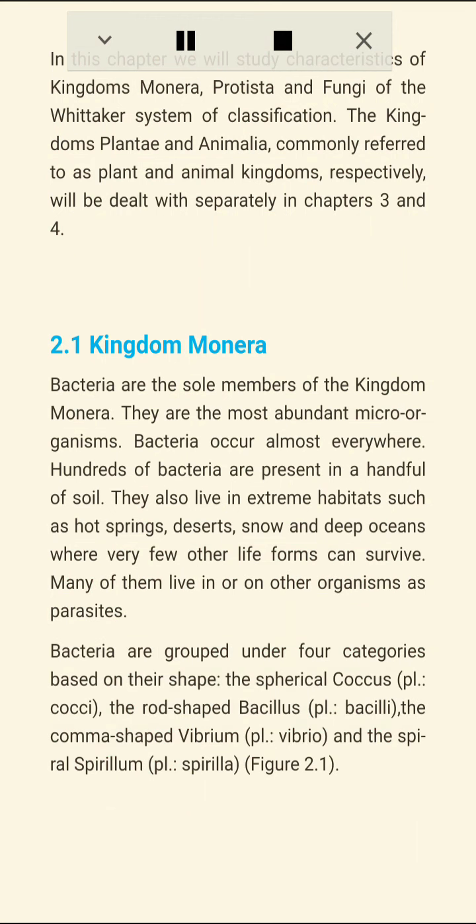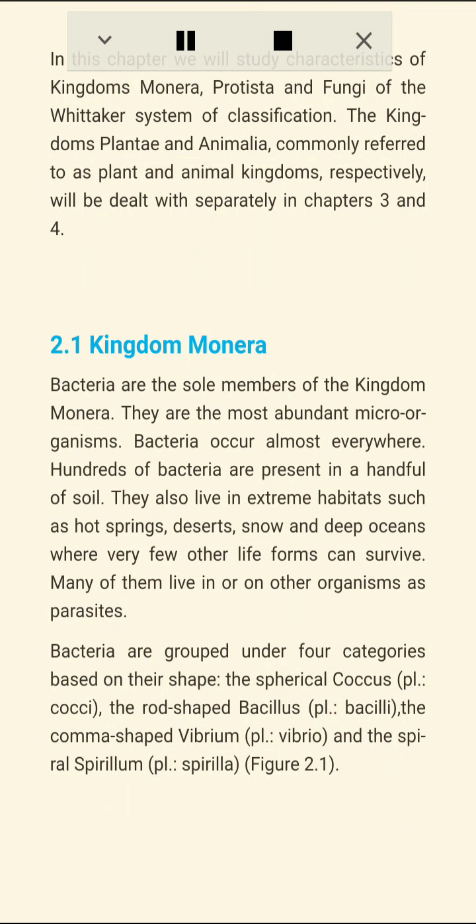Bacteria are grouped under 4 categories based on their shape: the spherical coccus (plural, cocci), the rod-shaped bacillus (plural, bacilli), the comma-shaped vibrio (plural, vibrio), and the spiral spirillum (plural, spirilla). Figure 2.1: Bacteria of different shapes.